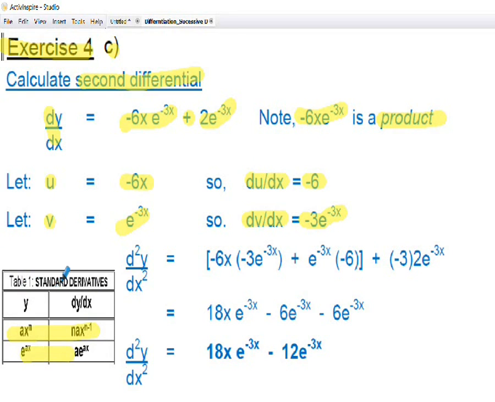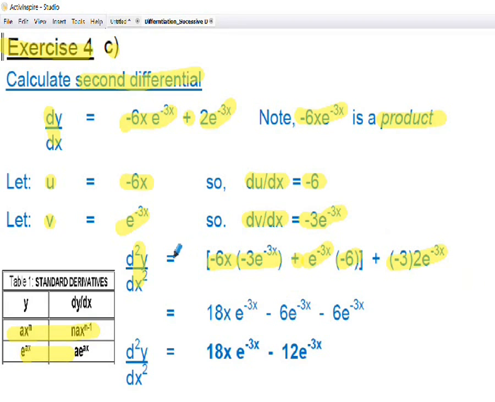So my second differential, d2y by dx squared, looking at the product rule, I get the u, the minus 6x, times the dv by dx, the minus 3e to the minus 3x, plus the v, the e to the minus 3x, times the differential of u with respect to x, which is minus 6. Don't forget, I've also got to differentiate the standard form 2e to the minus 3x, so that's how I get my minus 3 times 2e to the minus 3x. Again, I'm following the standard form through for the exponential function.